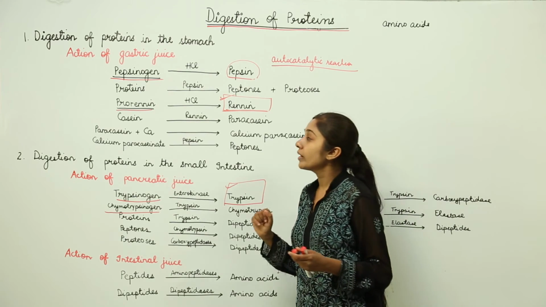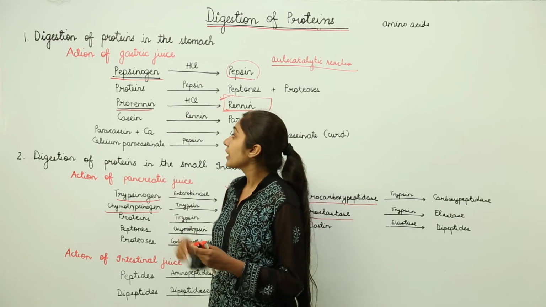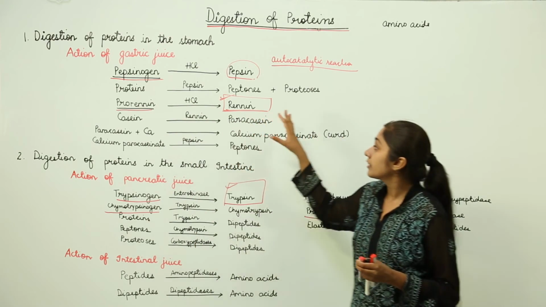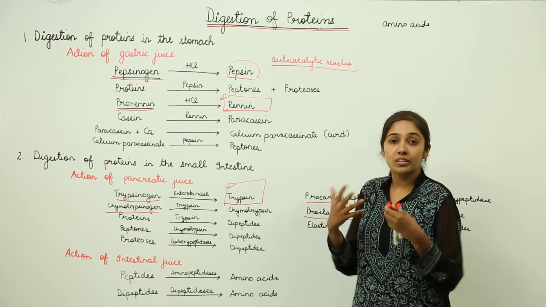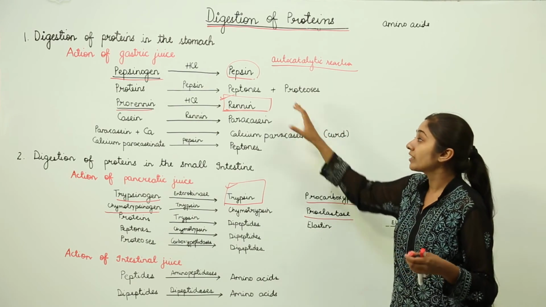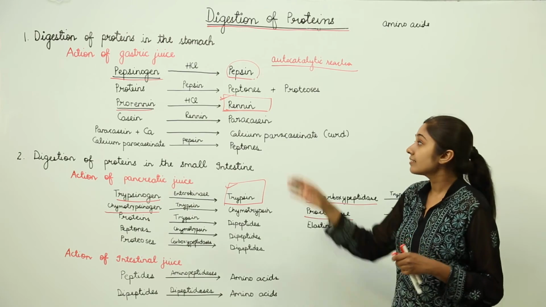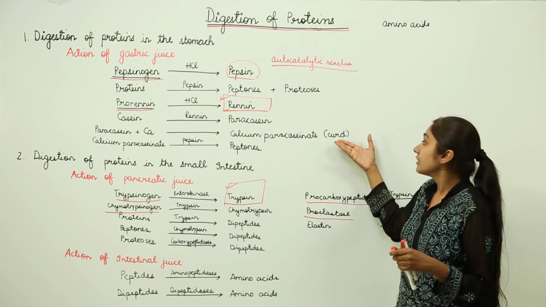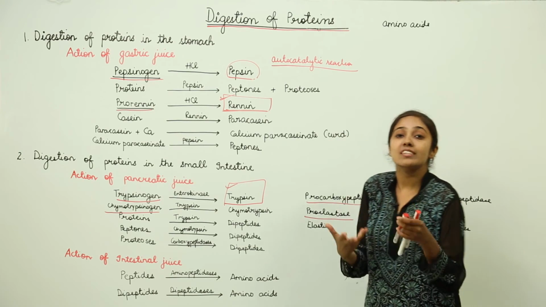Here I want to give you one important application of renin. This renin is actually extracted from the calf, and it is used for the curdling of milk. It is artificially used for the curdling of milk so that cheese can be obtained.